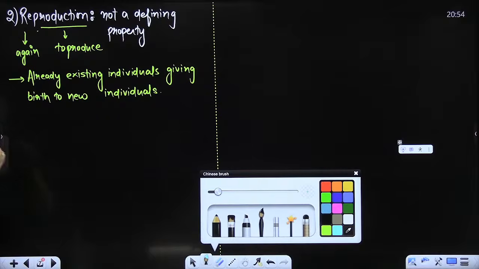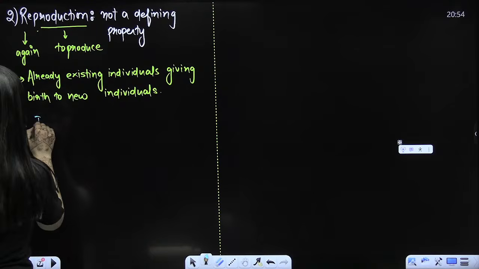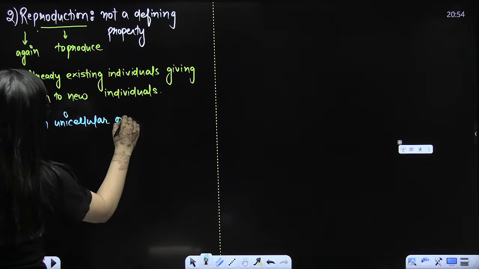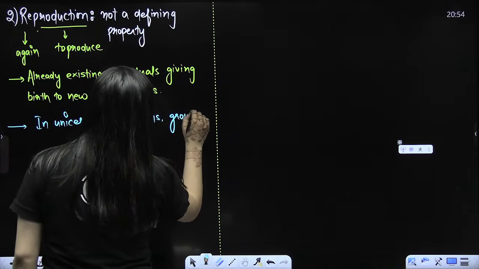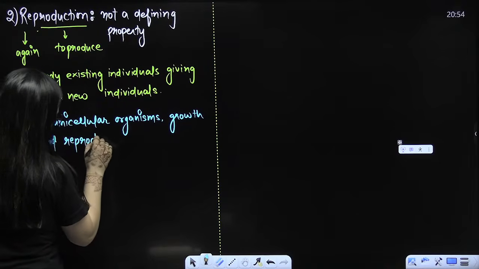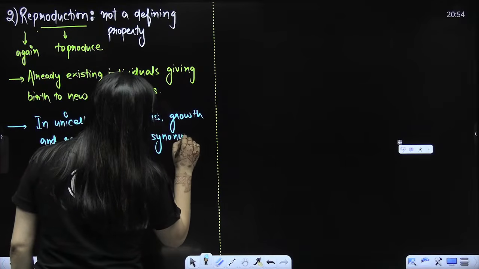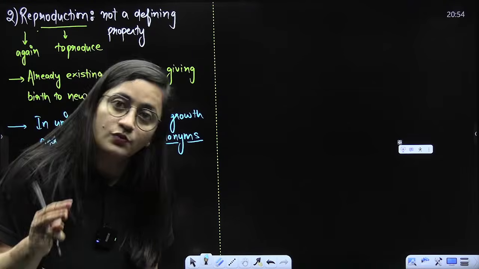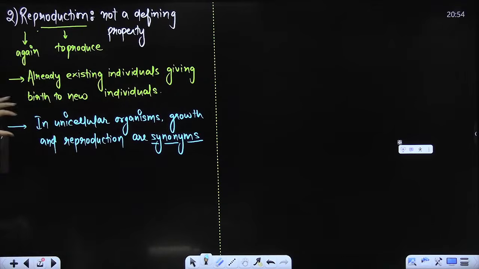First of all, let's discuss overall about reproduction. Then we will see how come it is not the defining property. You know that this is an NCERT line, beta. In unicellular organisms, growth and reproduction are synonyms. Do read the NCERT, you will find these words. What is the meaning of synonyms? Having same meaning. If two words have same meaning, we use the word synonym for that. So growth and reproduction, these two words have same meaning.